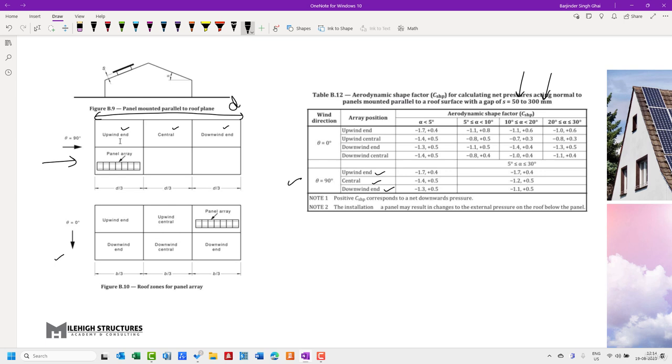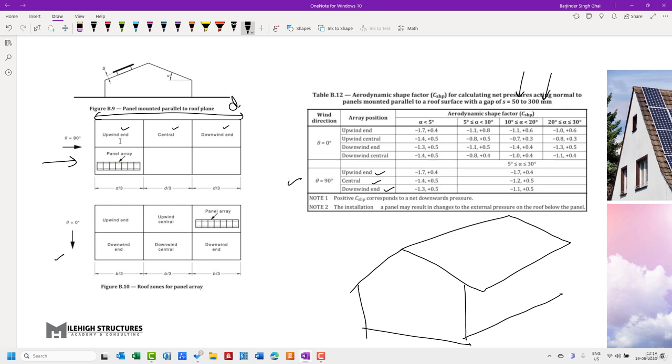And when we're talking about theta equal to 0, let me draw that from the other perspective. Let us say this is the structure on which we need to install our solar panels. In this case, theta equal to 0 shall be this angle, and on top of this the solar panels are installed.